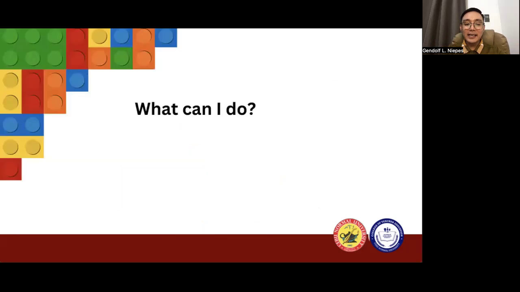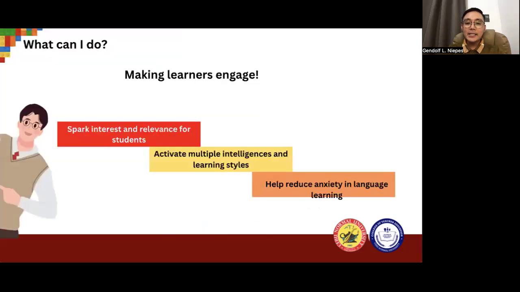Now, moving forward, let's answer the second question. What can I do? Now, let's explore the various functions of instructional materials in facilitating language acquisition. And I will be using the bricks in understanding that concept. Let's begin first with what AI can do, or sorry, what instructional materials can do.